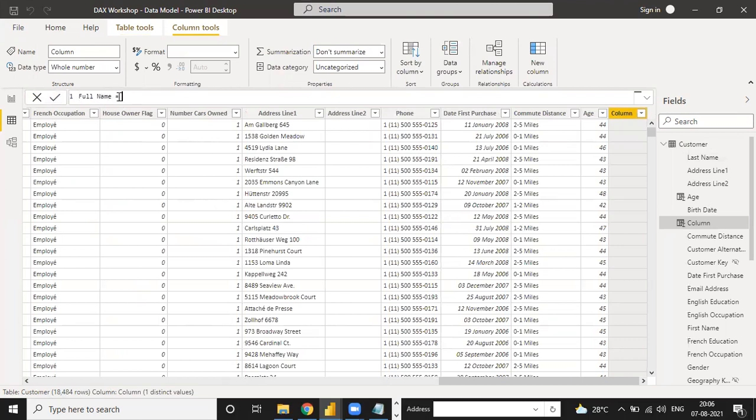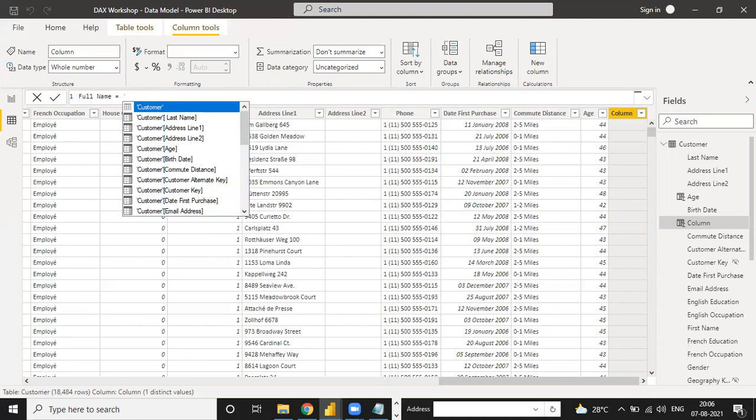When you write a full name, what is the measure to analyze the full name? Could you please tell me how we do it in Excel? Concatenate and select the range. So here you need to select the ranges. The name is under the customer table. Then you select the customer table with the first name, and concatenate it with the last name.